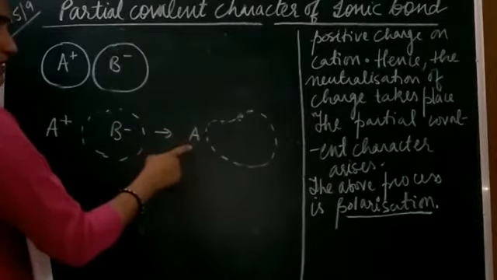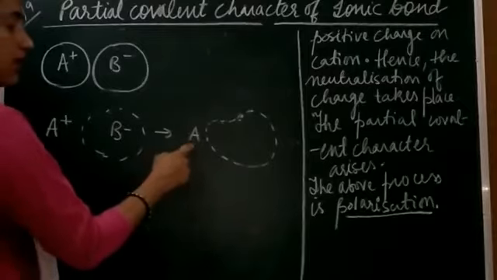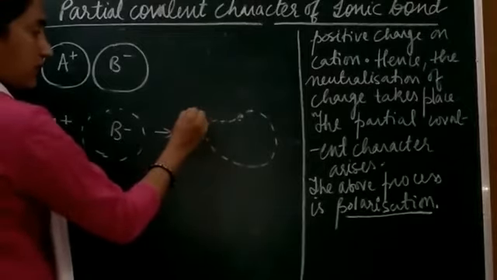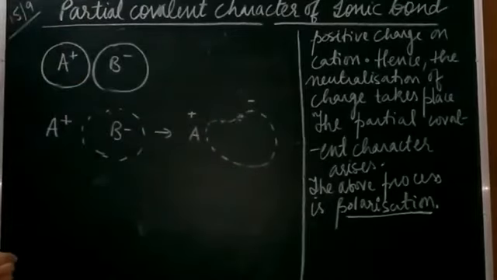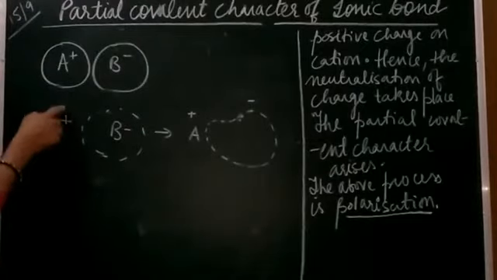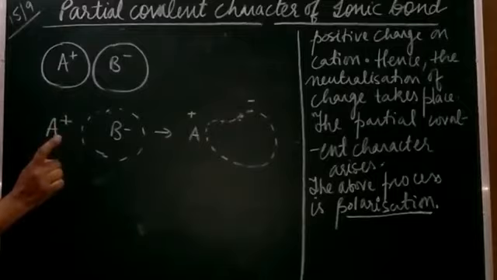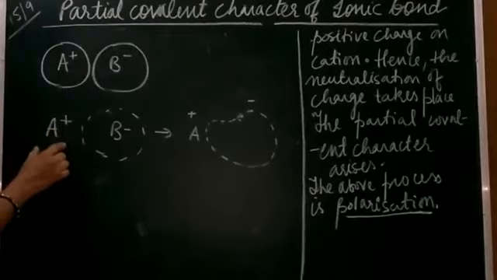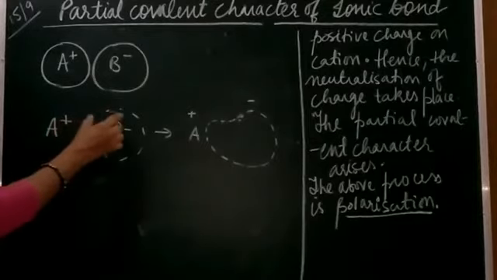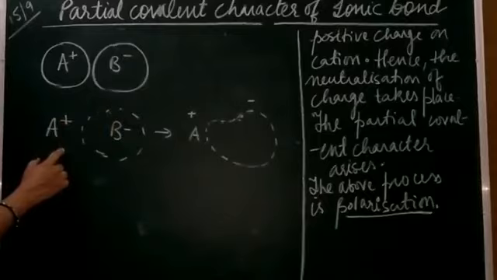Right, students? So as a result, what will happen? The magnitude of the positive charge on the cation and the magnitude of the charge on the anion are going to decrease. Now, the first thing which will come before we discuss the Fajans rule is that if the magnitude of the positive charge on the cation is large, what will happen? Its tendency to pull the electron cloud toward it is going to increase.